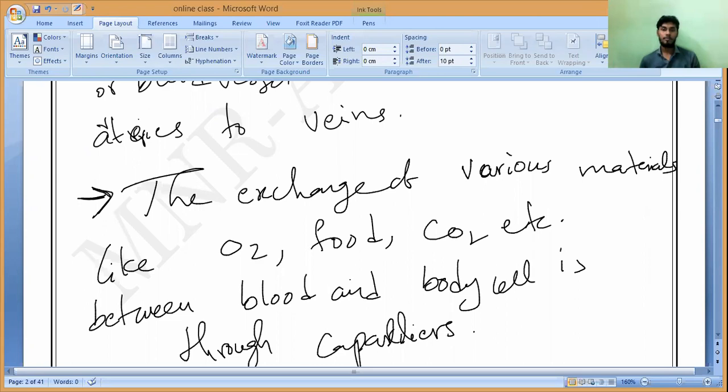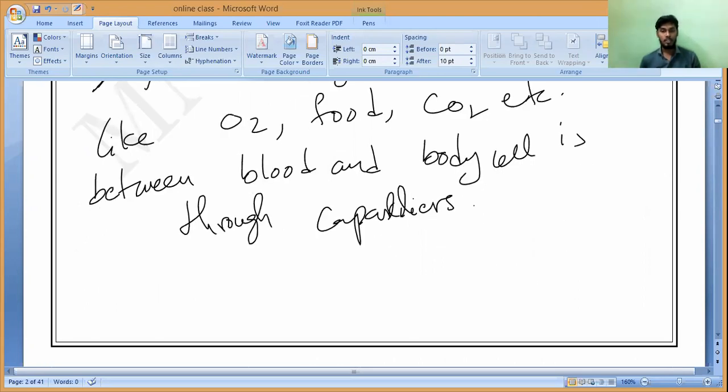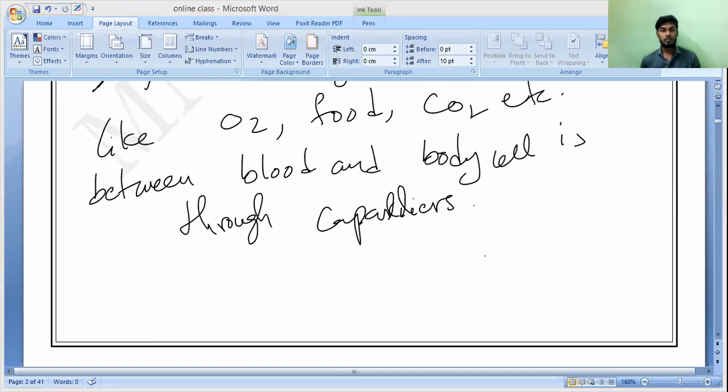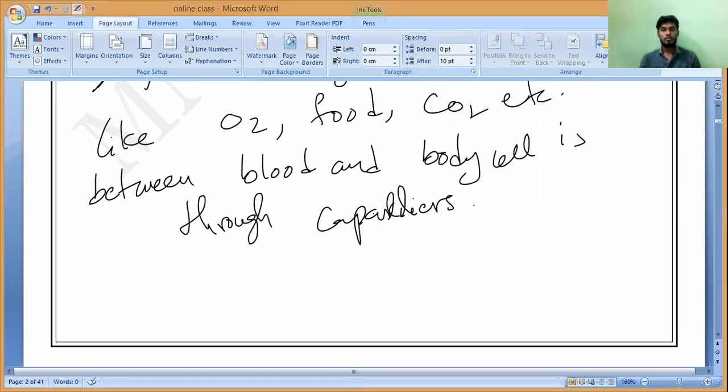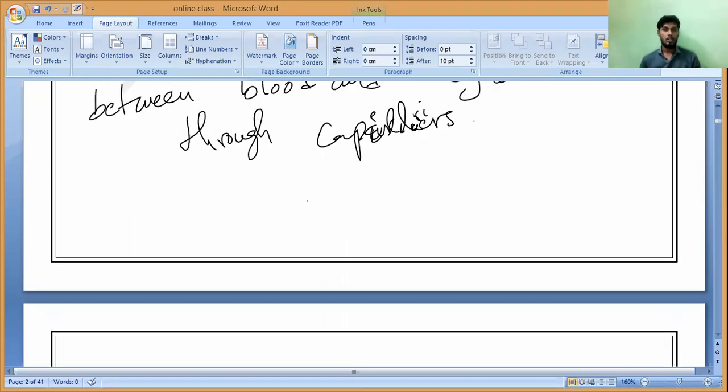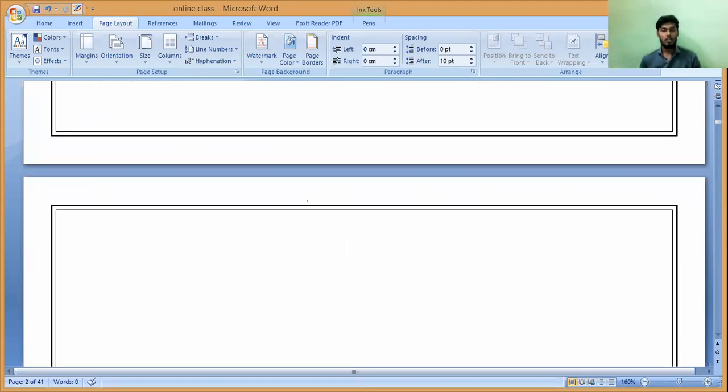Note it down. Capillaries. Do you understand, all of you? Yes, sir. Capillaries. Note it down, all of you. So that is what you have to remember.